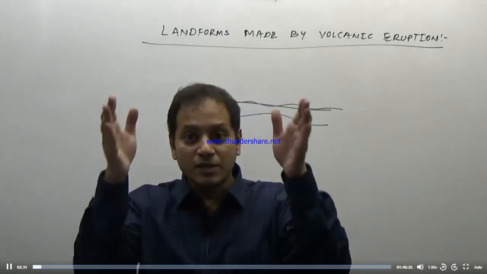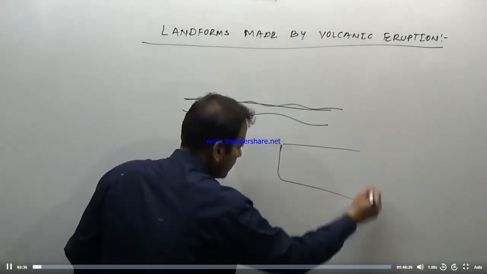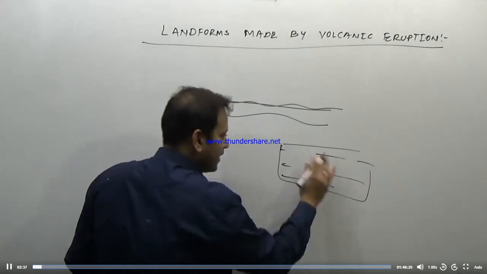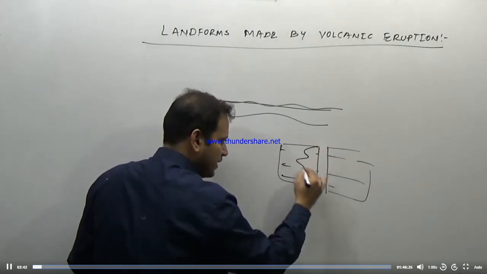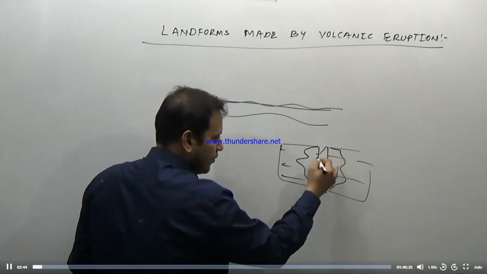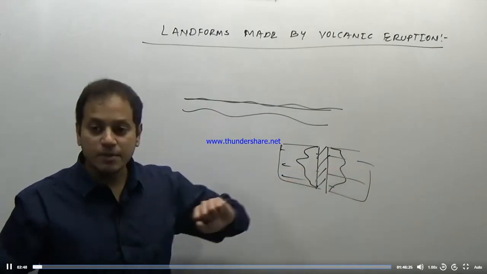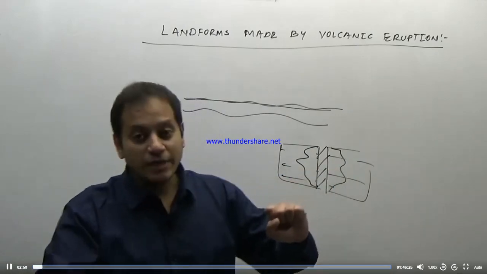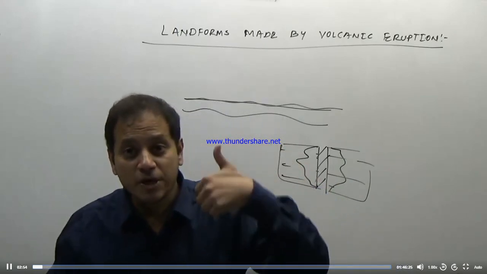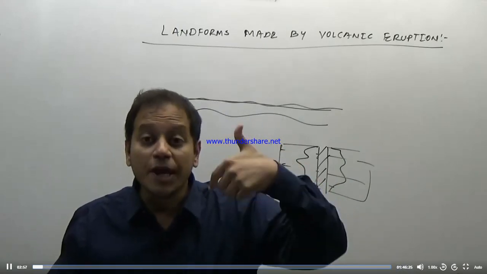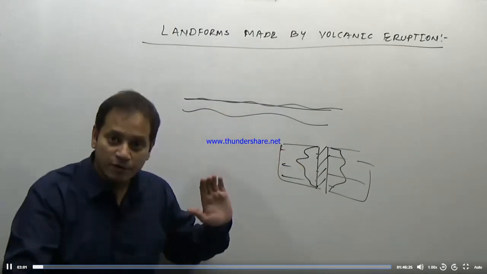For example, if there is an original rock and suddenly there is a volcanic eruption in between, then the rock in the surrounding region where the lava is flowing will be subjected to extremely high heat. If you take a paper and burn it, its property changes. So whenever there is a change in the property of the existing rock due to extreme pressure or extreme temperature, it is known as metamorphic rock.